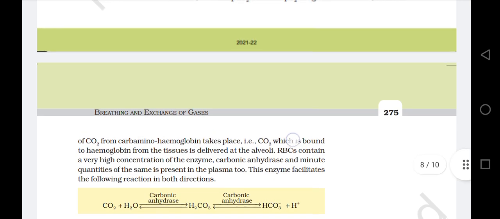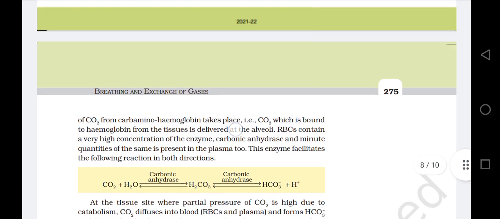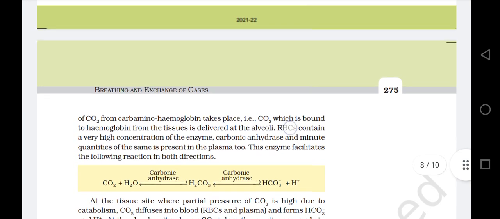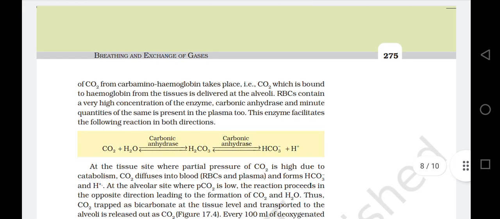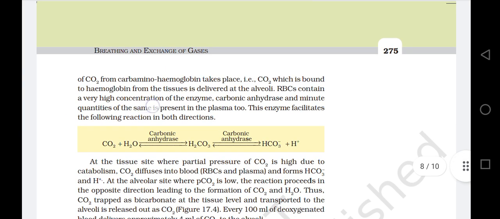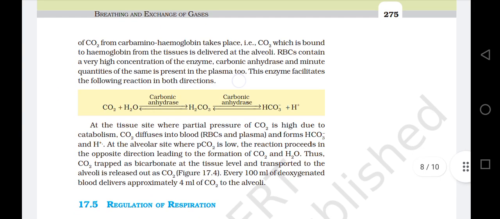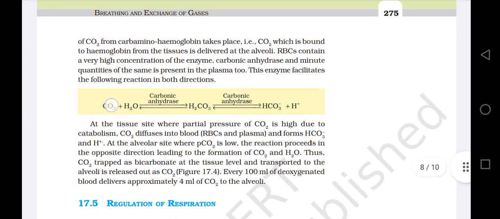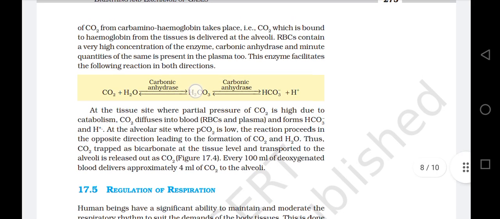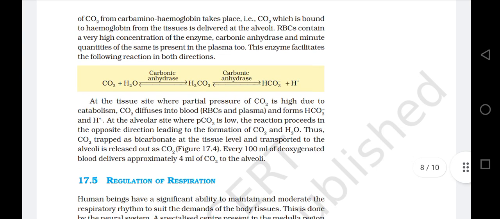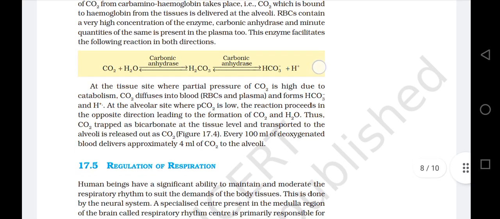That is, carbon dioxide which is bound to hemoglobin from the tissues is delivered at the alveoli. RBCs contain a very high concentration of the enzyme carbonic anhydrase, and minute quantities of the same is present in the plasma too. This enzyme facilitates the following reaction in both directions: CO2 plus H2O, in the presence of carbonic anhydrase, gives H2CO3, which again in the presence of carbonic anhydrase gives HCO3- plus H+.